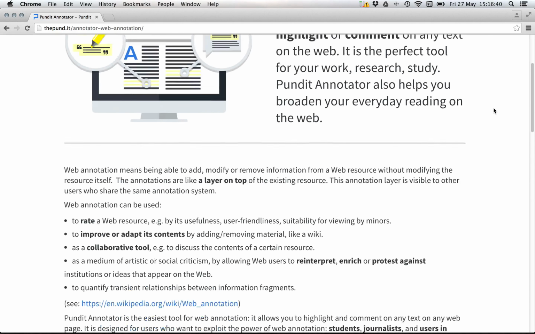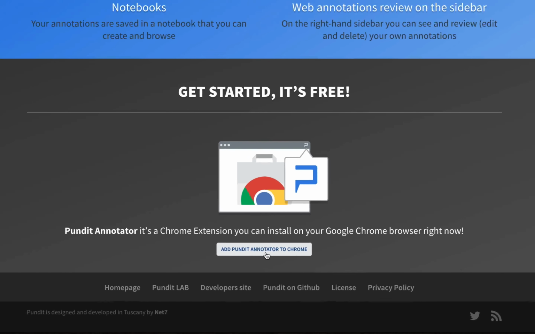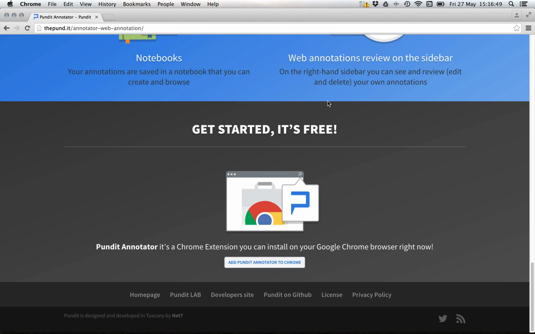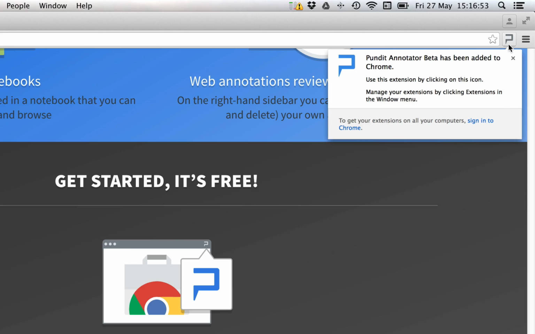If you scroll to the bottom of the page, you can click on the button Add Pundit Annotator to Chrome. Then you just have to click on Add Extension, and you will see the Pundit Annotator icon at the top bar of the browser.